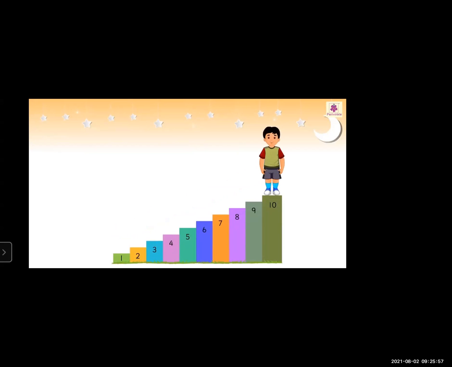Here is our friend Rahul again. He is on step number 10 and has to come down to step number 1. He comes down to step number 9, which brings him to a lower level than step number 10.